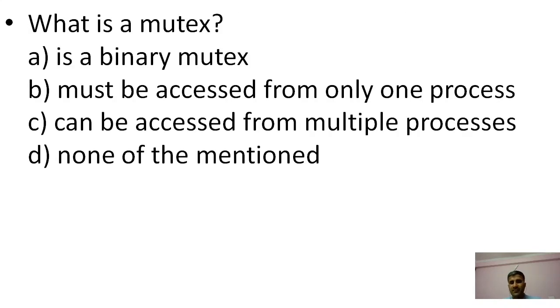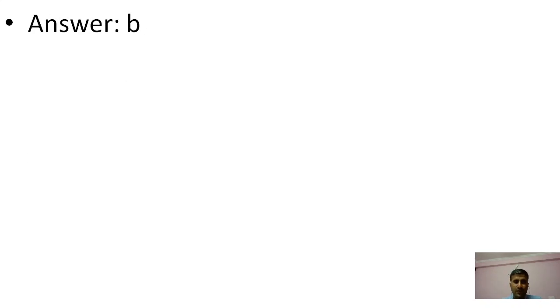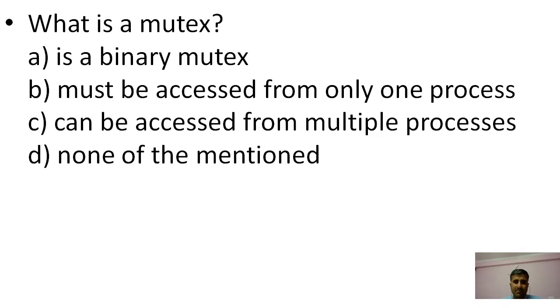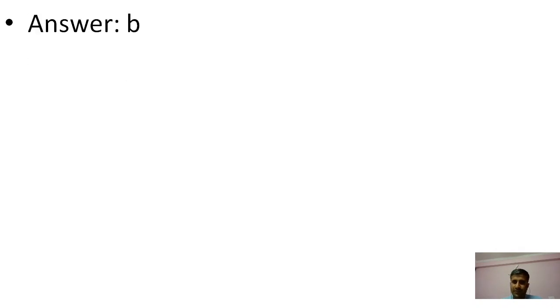What is a mutex basically? It is a binary mutex; it must be accessed from only one process; it can be accessed from multiple processes; none of the mentioned. B is the right answer: it must be accessed from only one process.